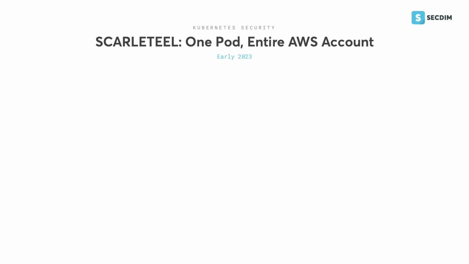In early 2023, Unit 42 researchers documented SCARLETEEL, an intrusion that began with a single exposed Kubernetes pod and ended with the attacker controlling every node in the cluster through stolen cloud credentials. The attacker found a Jupyter notebook pod with no authentication, a web interface that executes arbitrary code on demand.